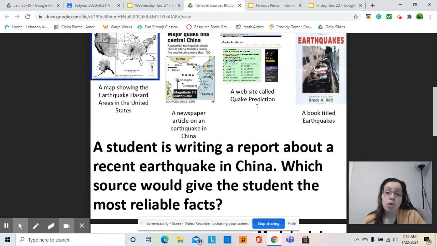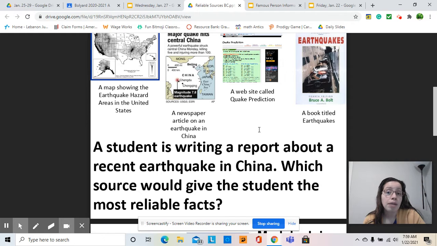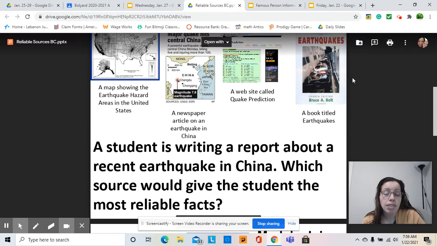A website called Quake Prediction, well, it would give you information that is a reliable source as long as the website ends with .org or .gov. It's not just .com where anyone can create the website. Then you have to be careful. A book titled Earthquakes, of course, it can be a reliable source.